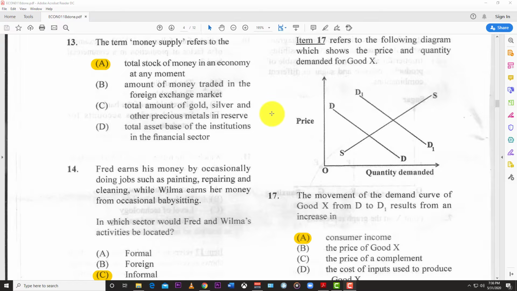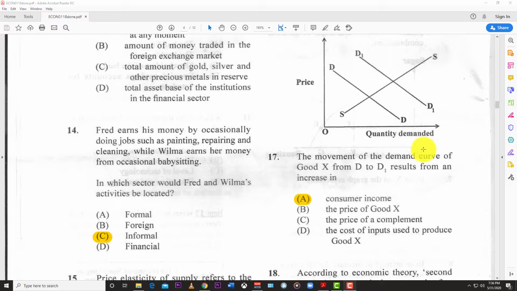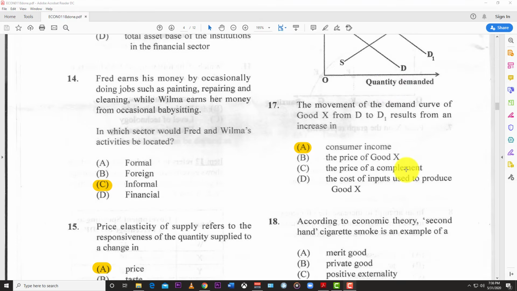Number 17 refers to the following diagram, which shows the price and quantity demanded of good X. Now, the movement of the demand curve of good X from D to D1 results from an increase in, and the best answer here is A, consumer income. Remember, a lot of stuff causes shifts in the demand curve, such as consumer income, also the change in taste, and those kind of stuff. They cause a total shift. And so, the price of the good only causes a movement. And so that is not the answer. The price is not the answer. So the best answer is consumer income. Maybe the consumer income went up, and so therefore they demanded more things.